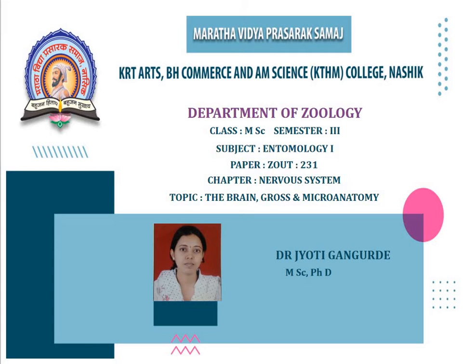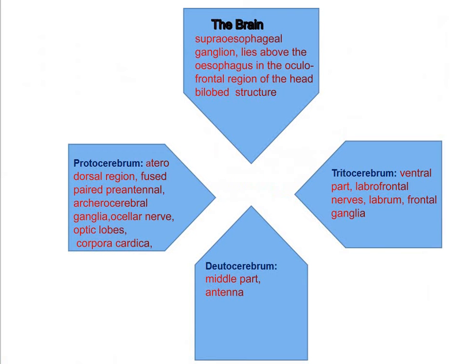Students, today we are discussing the topic brain, that is the anatomy or basic structure of the brain, its gross anatomy as well as microanatomy. So, let us discuss first the brain.